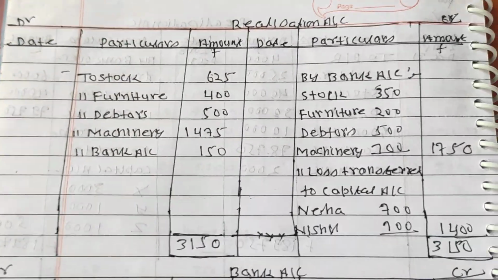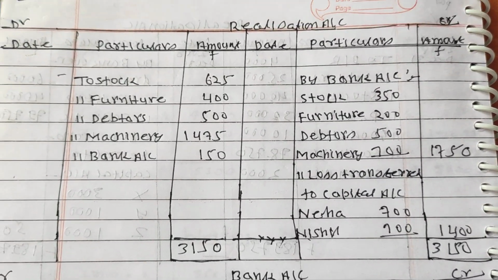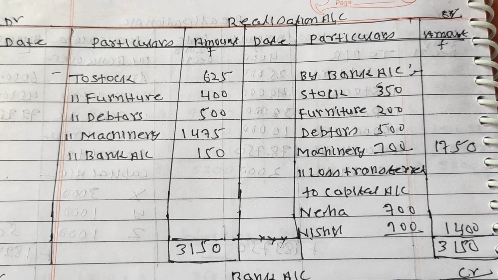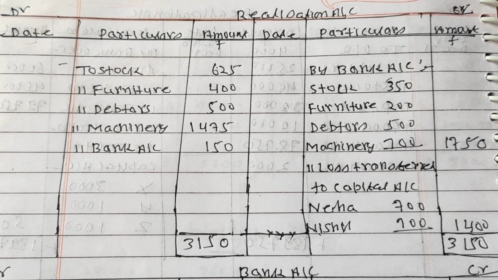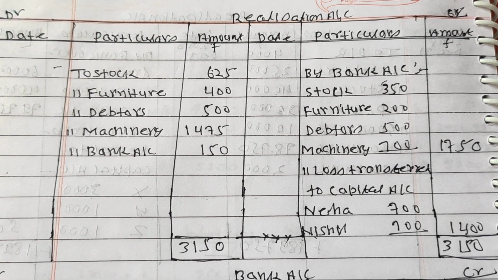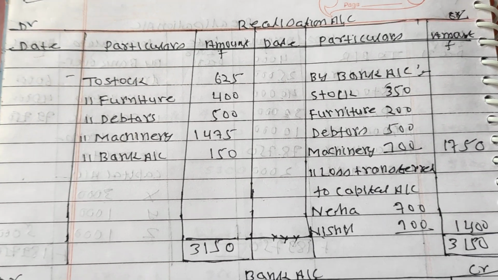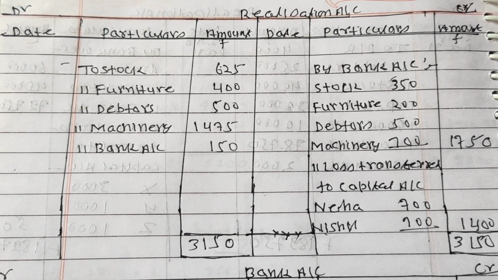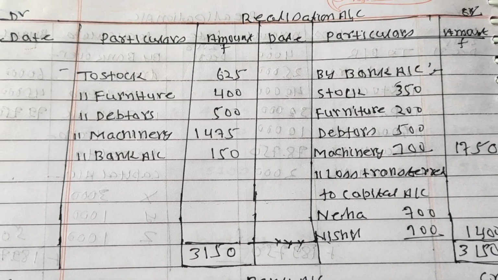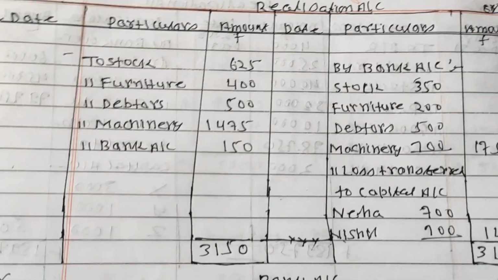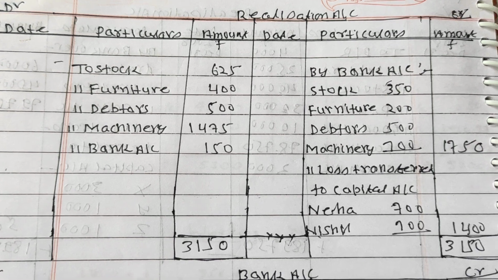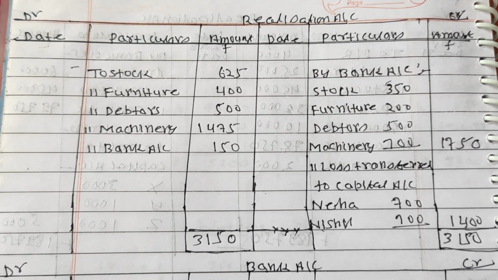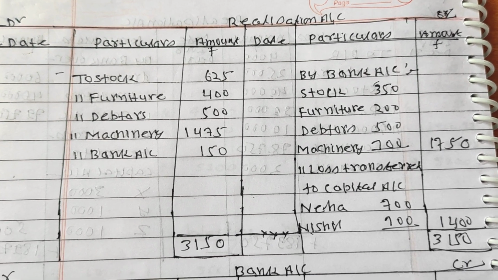So firstly we prepare the realization account. As you see in the question, stock, furniture, debtors, machinery are realized. So all are transferred to the realization account, for which the entry is realization account DR to stock, to furniture, to debtors, to machinery. So all are transferred to realization on the debit side as to stock 625, to furniture 400, to debtors 500, to machinery 1475.